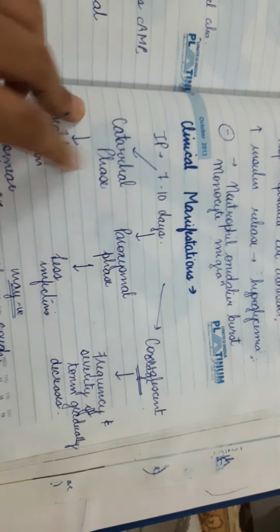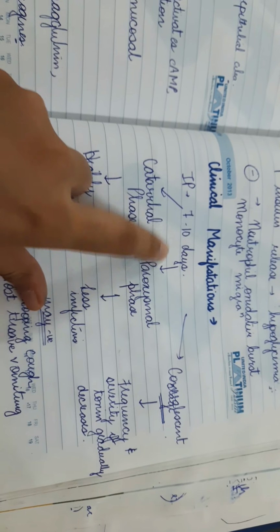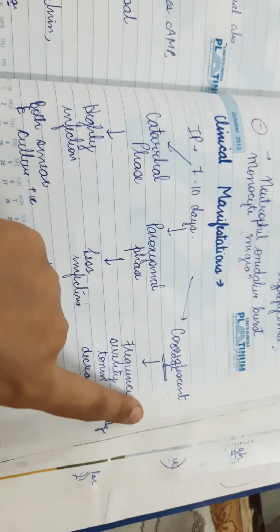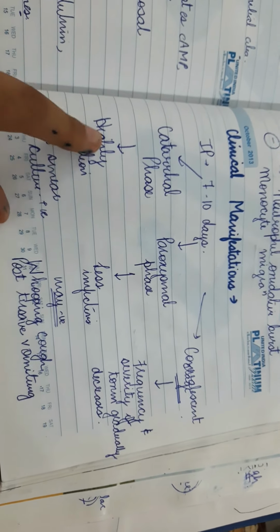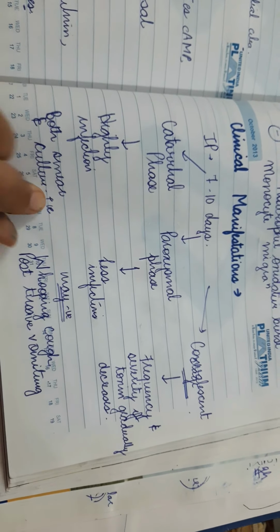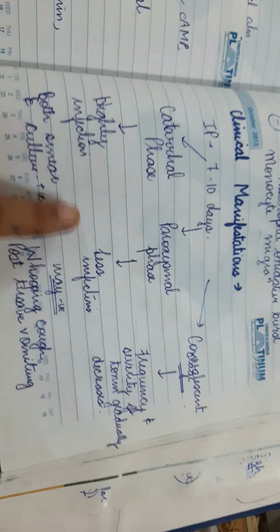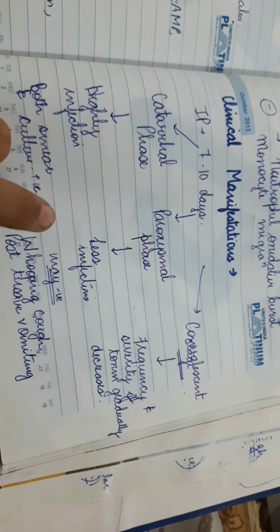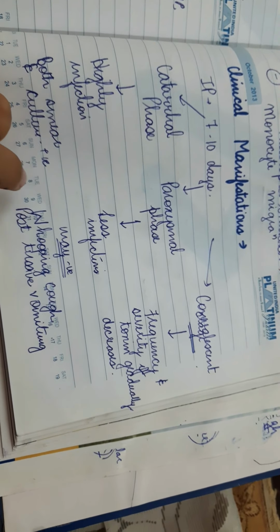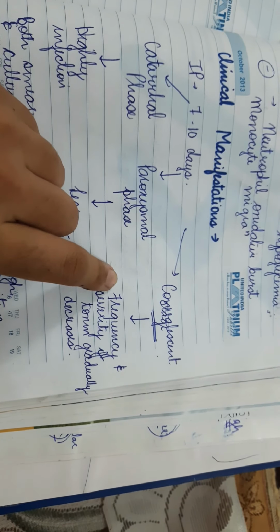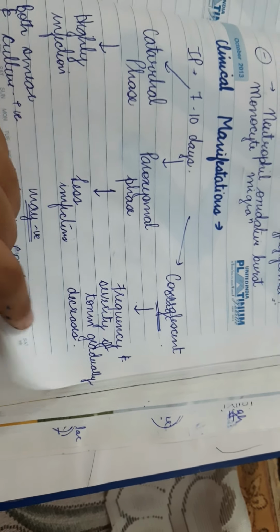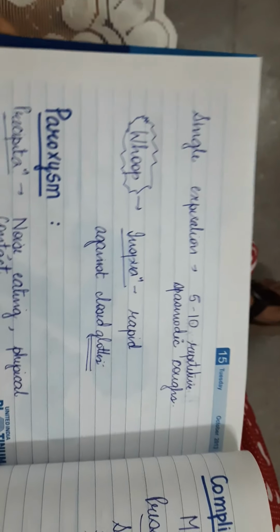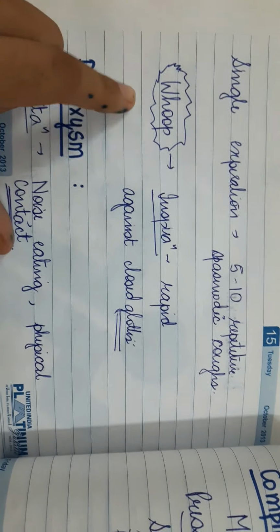Then when we talk about clinical manifestations, the incubation period is large. It is 7 to 10 days, and the disease is classified in 3 phases. Catarrhal phase, it is highly infectious, and smear and culture here are positive. It shows common cold like symptoms only. Paroxysmal phase, it is less infectious. Smear and culture may be negative, and it shows specific symptoms like whooping cough and post-tussive vomiting. And convalescent stage, the coughing frequency and severity is reduced. It gradually decreases.